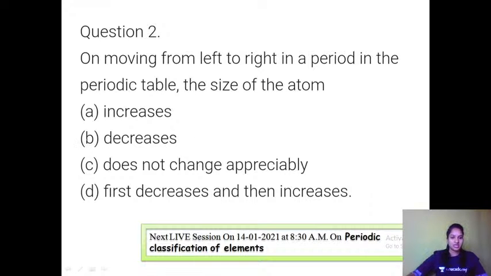Okay, size decreases. So option B is the right answer for this particular question.